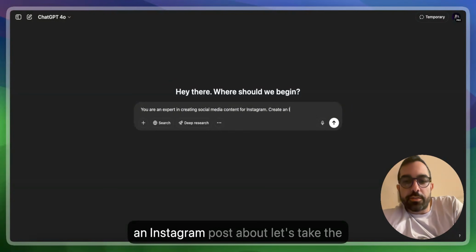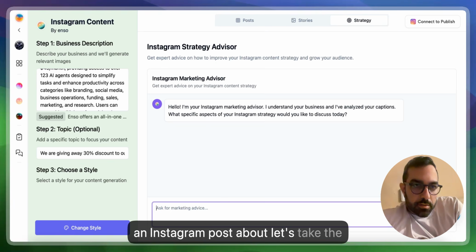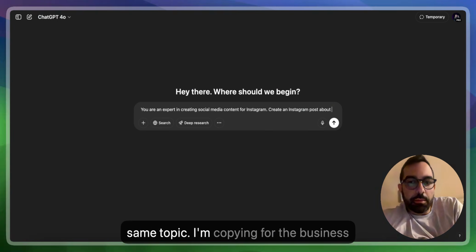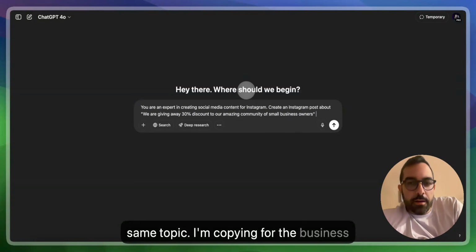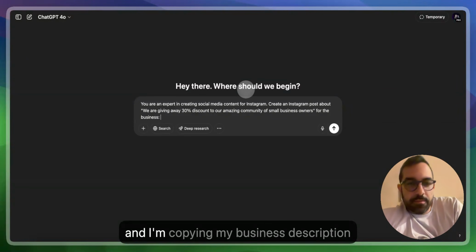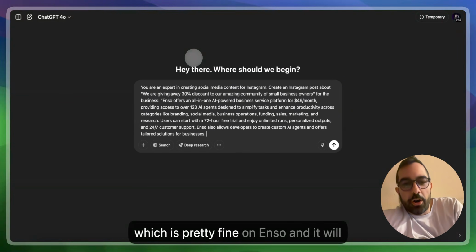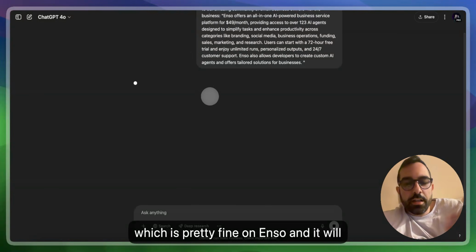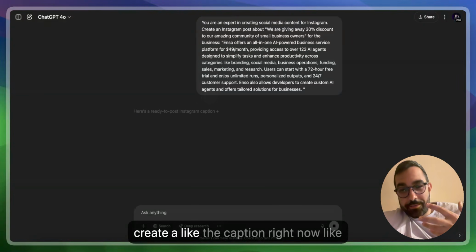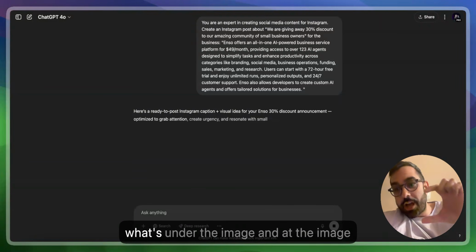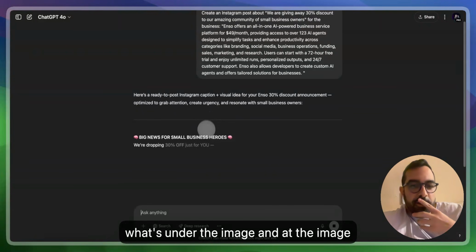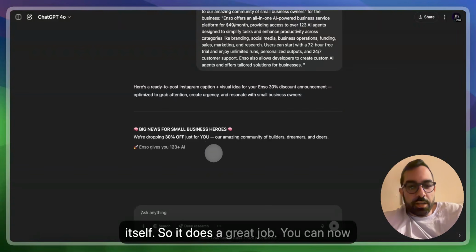Create an Instagram post about, let's take the same topic. I'm copying the business description, which is predefined on Enso, and it will create the caption right now, like what's under the image, not the image itself. So it does a great job.